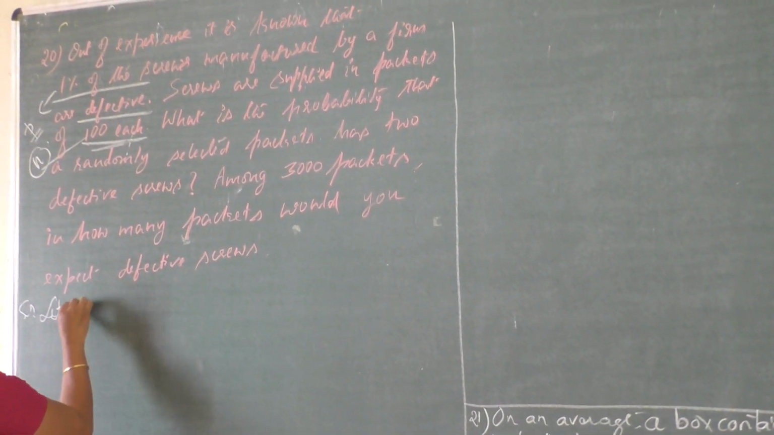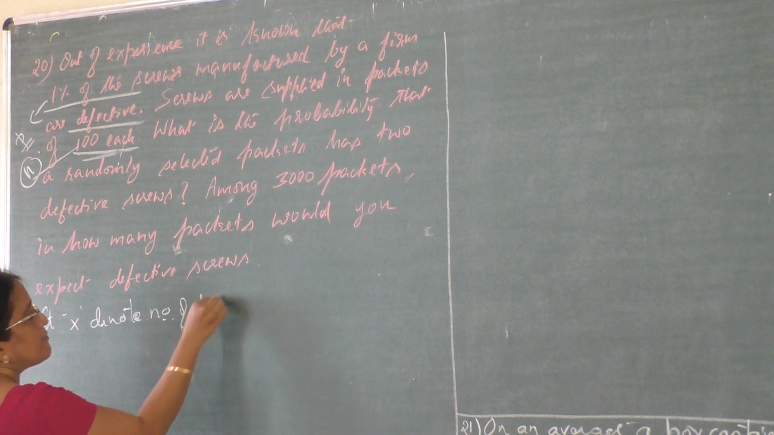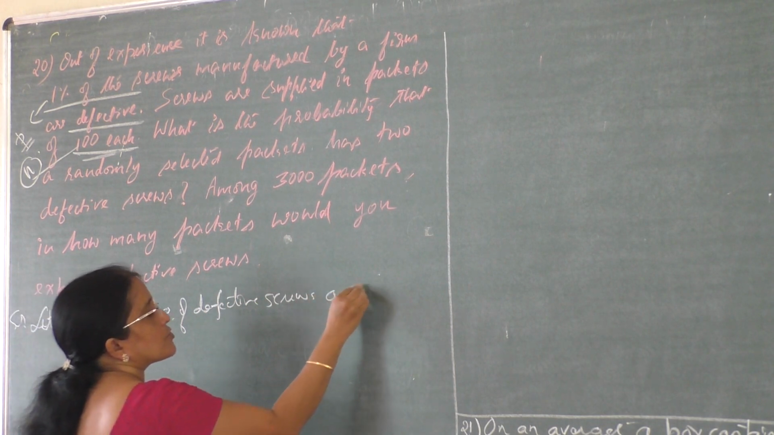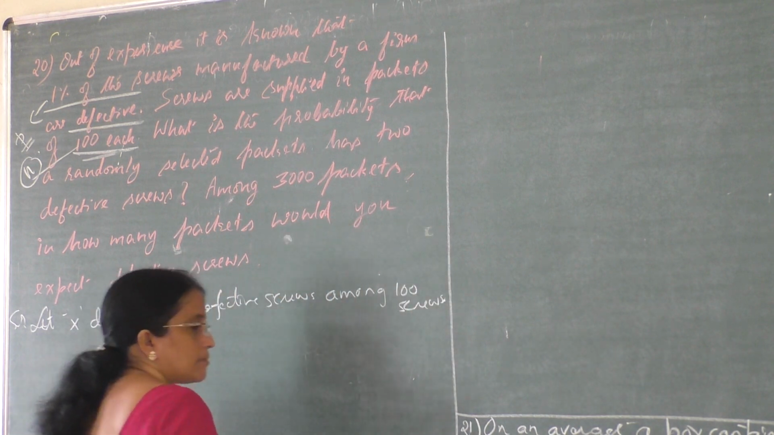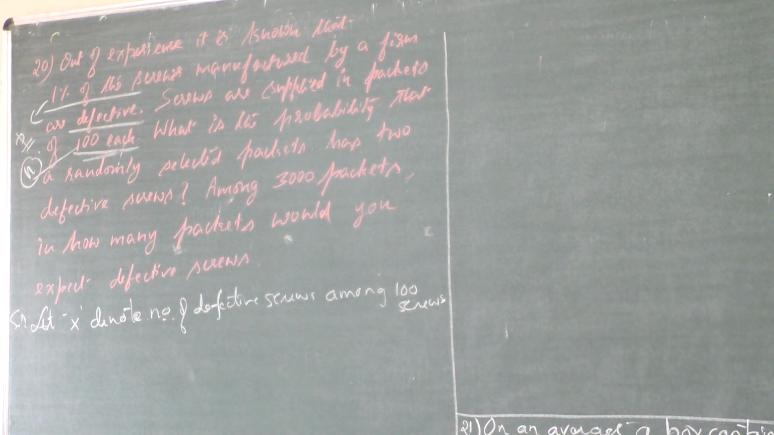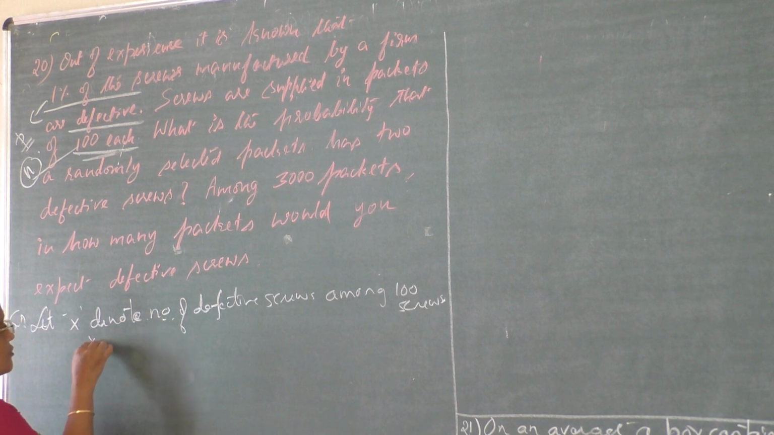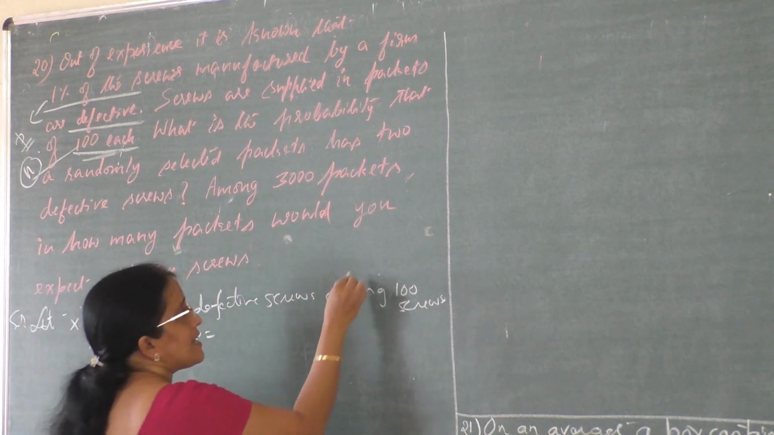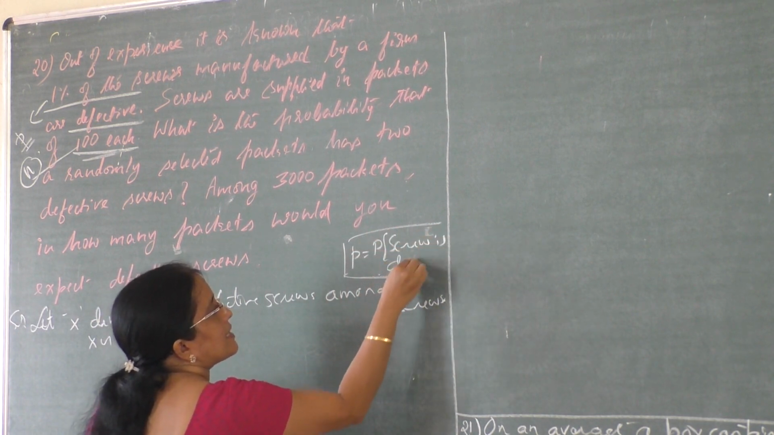Let x denote the number of defective screws. Defective screws among how many screws? Among 100 screws. So it is a problem on binomial distribution. It is a problem on binomial distribution. So write the parameters first. That is, x follows binomial with n equal to 100 and p equal to the probability that a screw is defective.